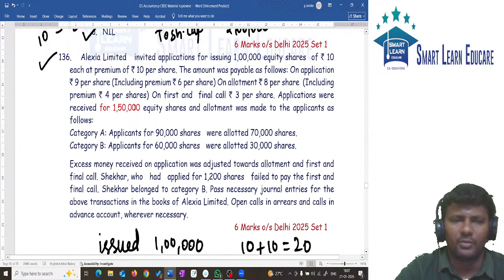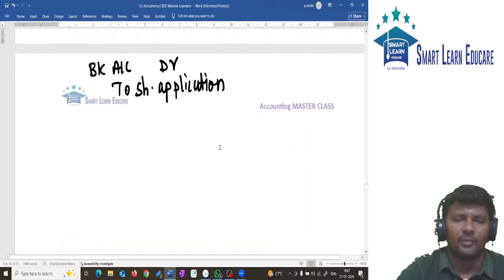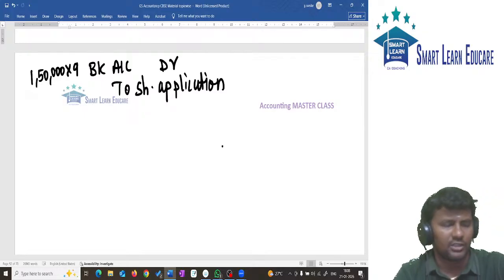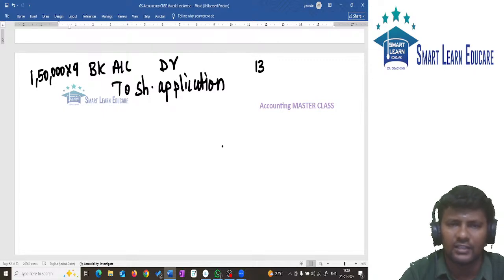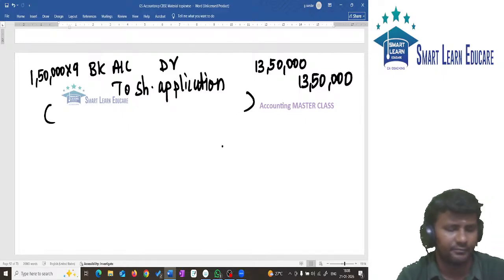How many applications is money received for? 1 lakh and 50,000 applications. How much money is received? 9 per share is received. 1 lakh 50,000 applications into 9 rupees will give you 13 lakhs and 50,000. This is the receipt of application money. Write the narration in the exam, definitely.